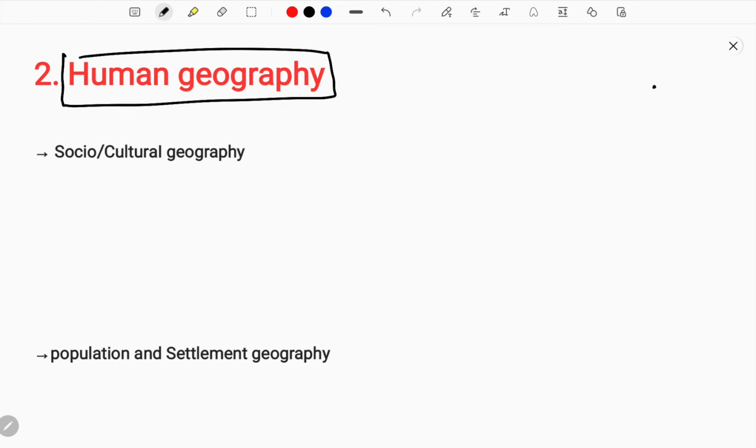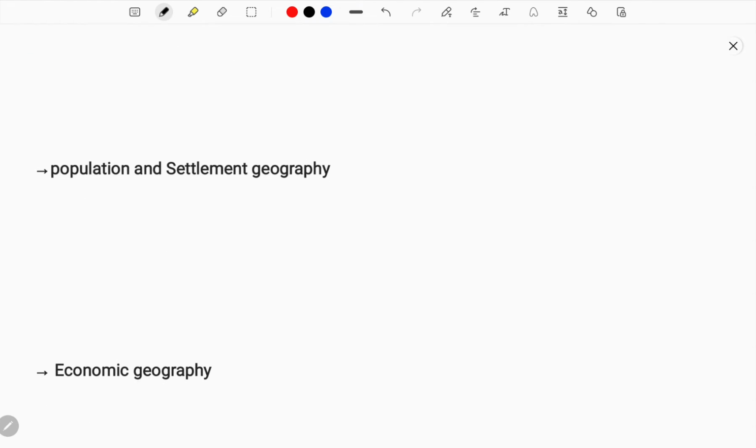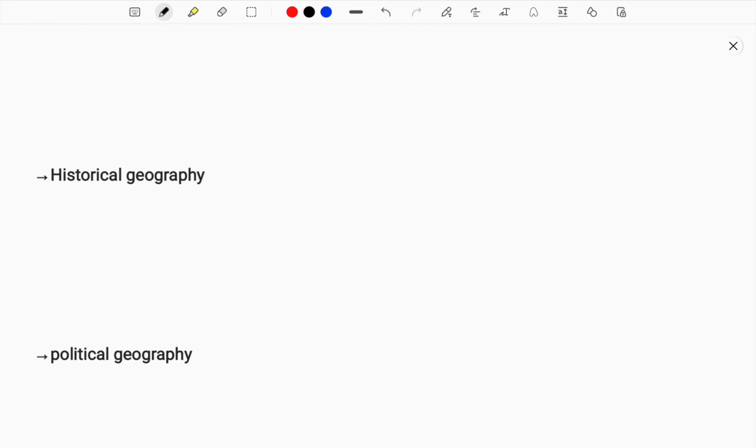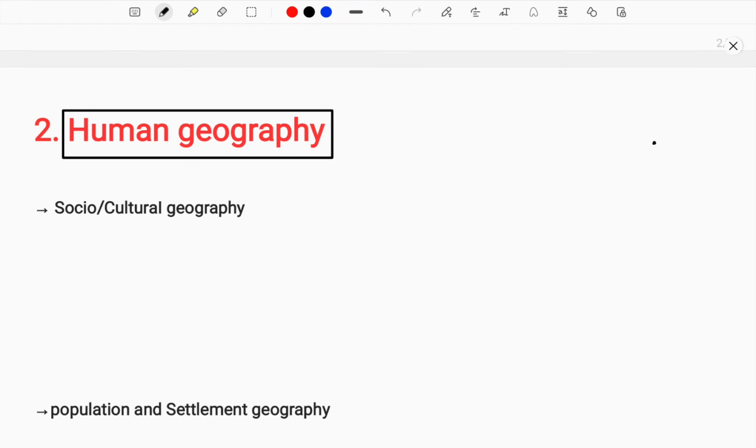Human geography means what? Geography is a physical feature, and in the physical feature we have humans living on it. And with the base of human interaction and human involvement, this geography is evolving, and geography is also deciding the factor of how humans are living and how the human lifestyle is being lived. Based on that there are further divisions: socio-cultural geography, population and settlement geography, economic geography, historical geography, and political geography. Now, let me explain in detail the concept called socio-cultural geography.